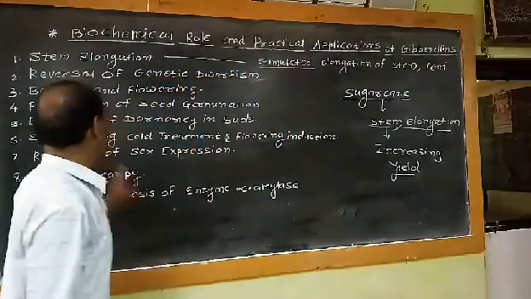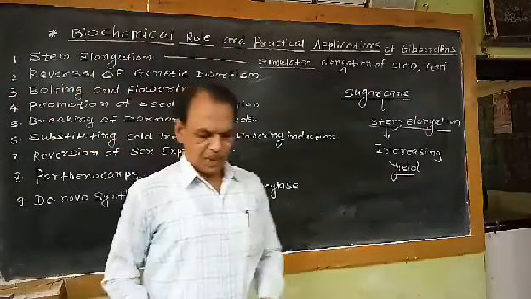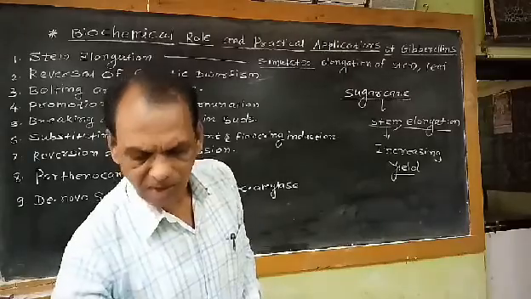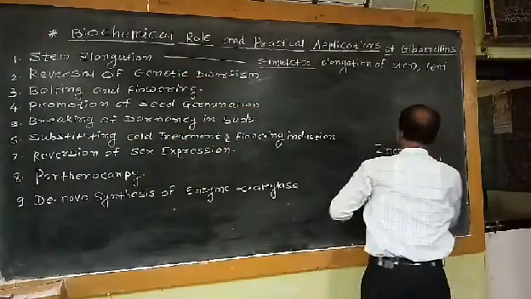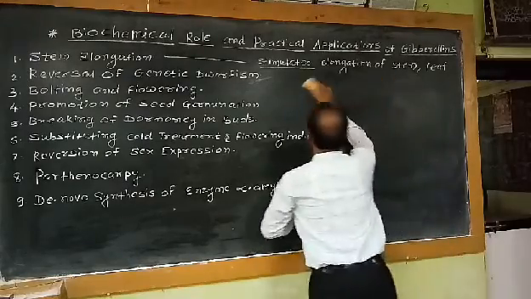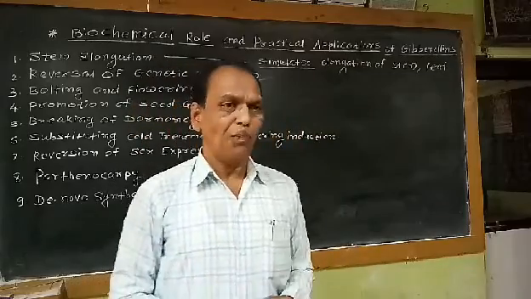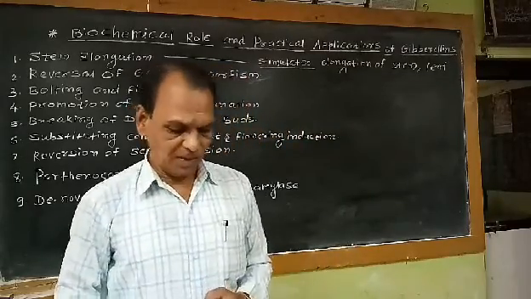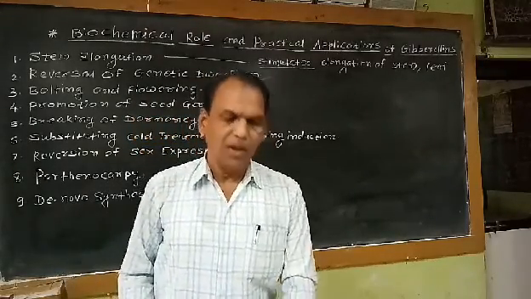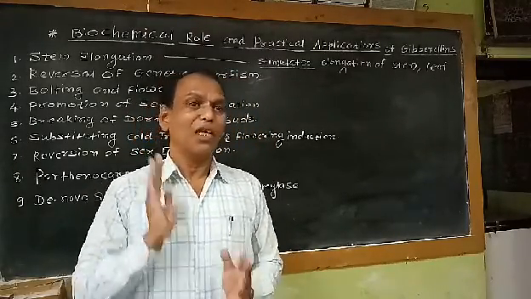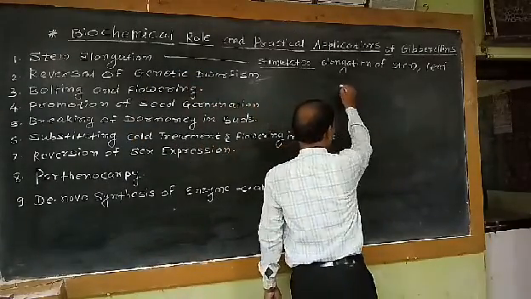Then the second biochemical role of gibberellin is reversal of genetic dwarfism. That means some plants are genetically dwarf, due to not synthesizing an adequate quantity of gibberellic acid, so the plant remains dwarf or short.